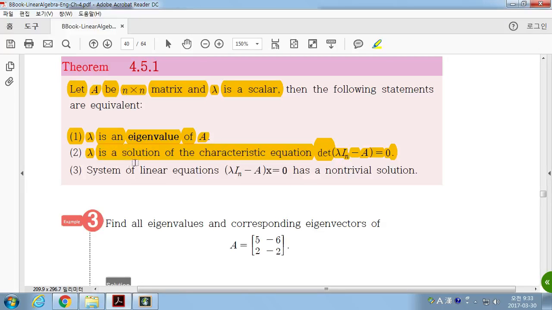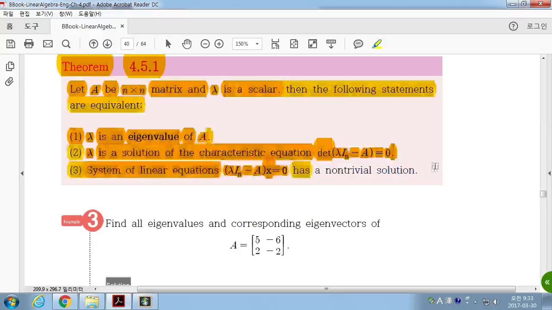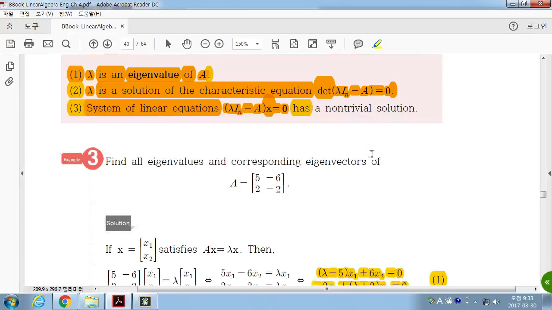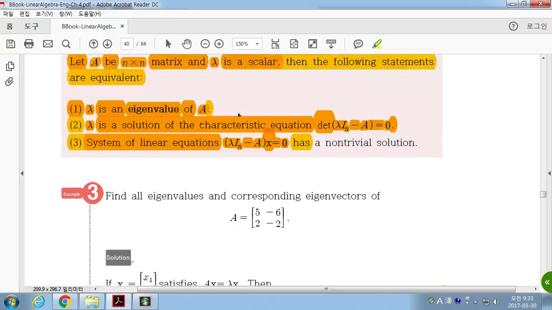This polynomial has a solution. That's the eigenvalues. Next, the homogeneous system of linear equations has a non-trivial solution. They are all equivalent. So, if you want to find the eigenvalue of A, first find the characteristic polynomial, set it equal to 0, and solve to find those lambdas.